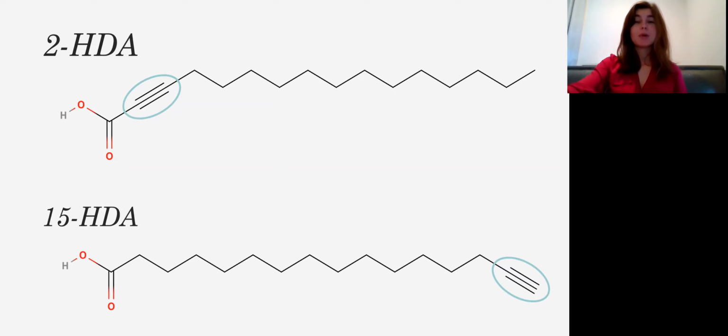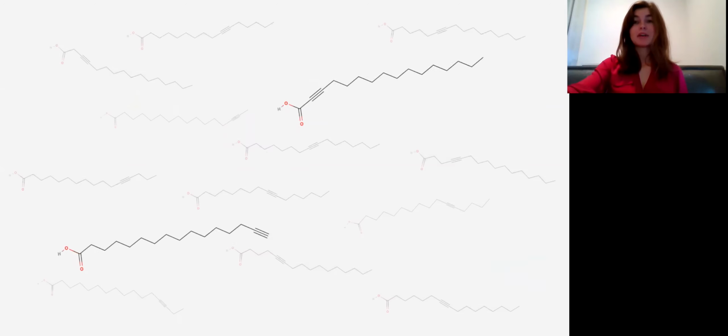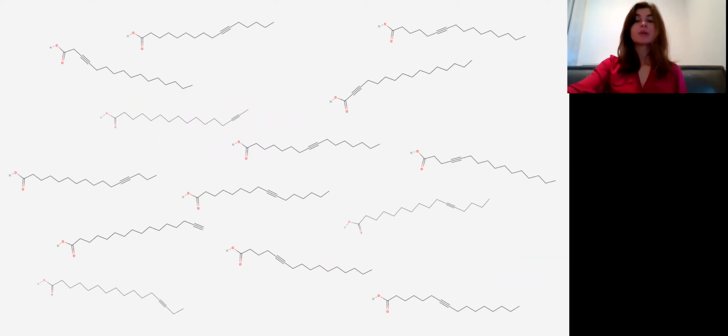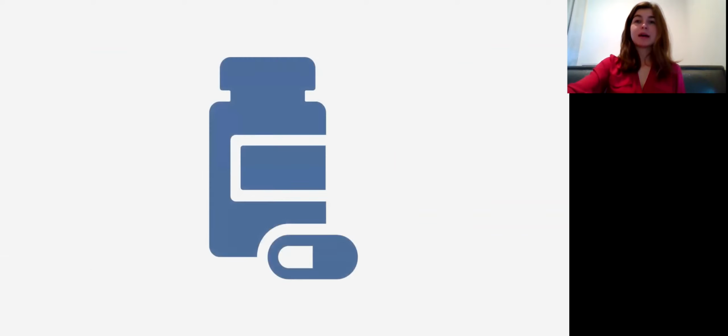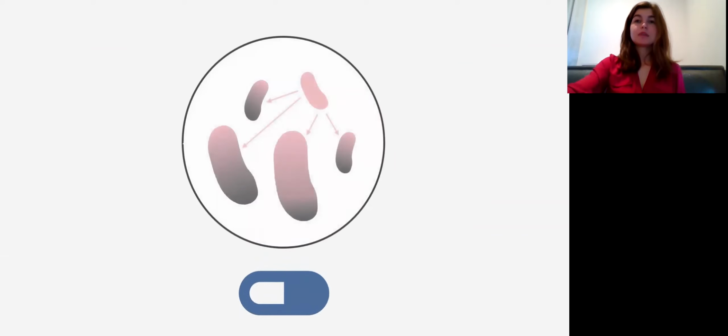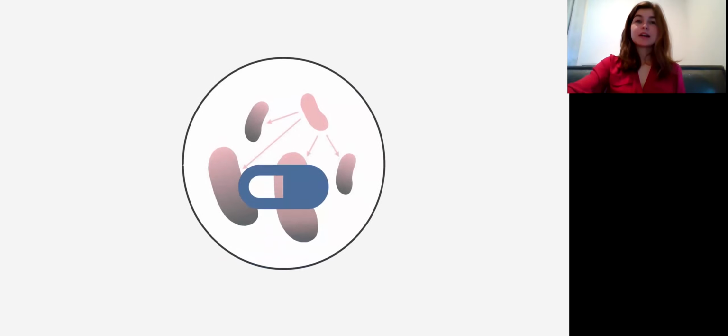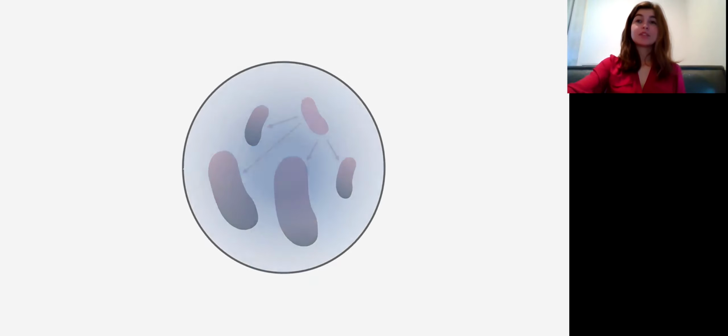So while 15-HDA is probably not a great candidate for production as a conjugation inhibitor, there are many other isomers of this molecule. And now that we know that each of them could display different potencies, it's possible that some could be more potent than 2-HDA. Clearly, we need a lot of future research to explore this possibility. And again, the ultimate goal here is that one of these could be administered alongside antibiotics and be used to prevent conjugation and slow the spread of antibiotic resistance.